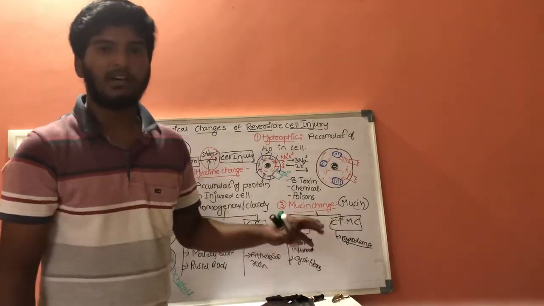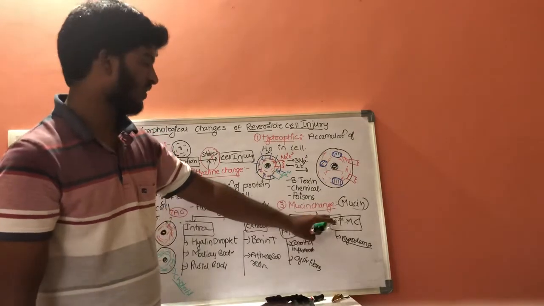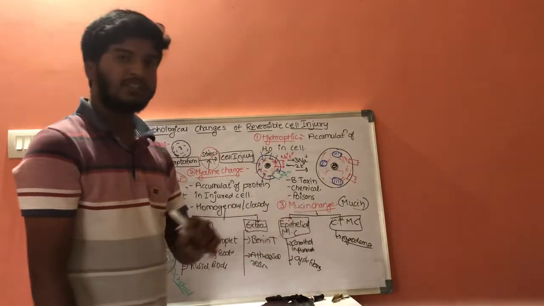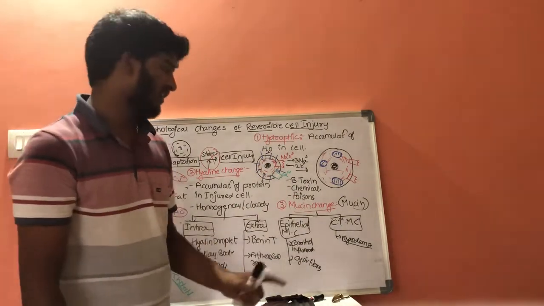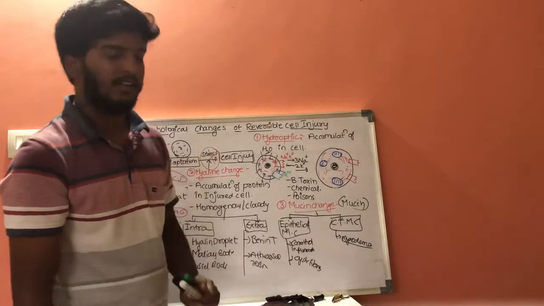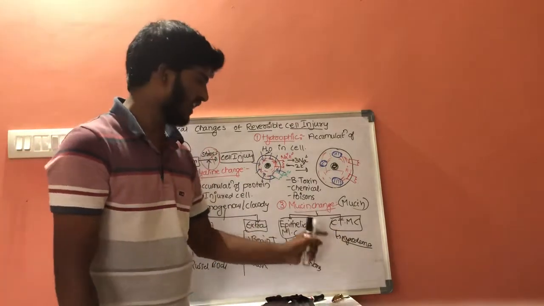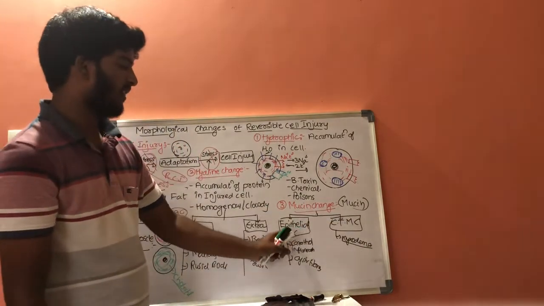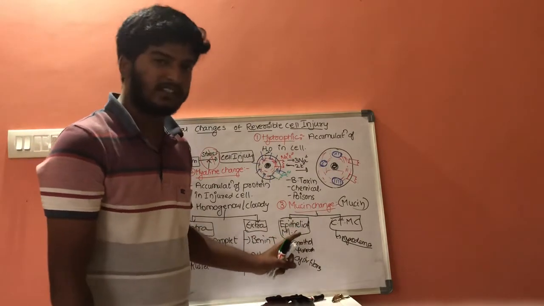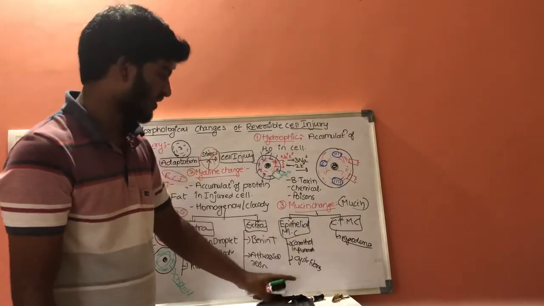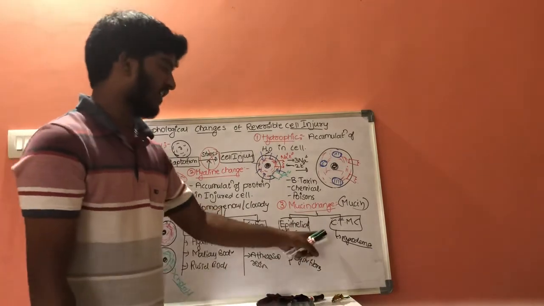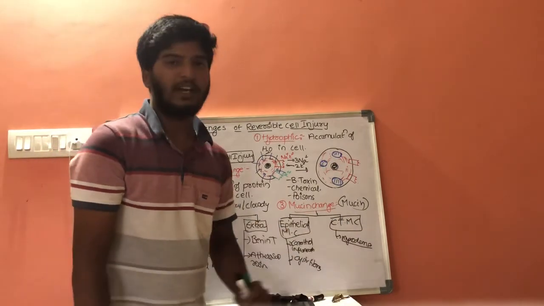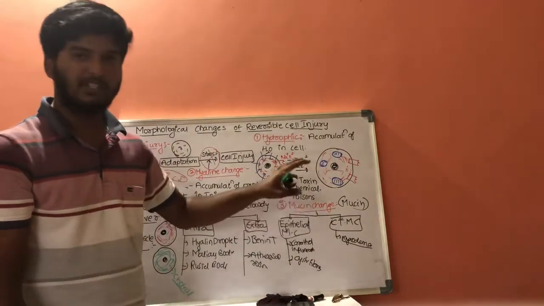And the third type is mucoid changes. This mucoid change is because of accumulation of mucin in the cell, called mucin changes. Now these mucin changes can be studied in two ways. If the mucin is accumulated in the epithelial tissue, it is called epithelial tissue mucin change. If the mucin is accumulated in the connective tissue, it is called connective tissue mucin change. Examples of epithelial tissue mucin change are inflammations and cystic fibrosis, whereas an example of connective tissue mucin change is myxoedema. This is about the third change, that is mucin change.